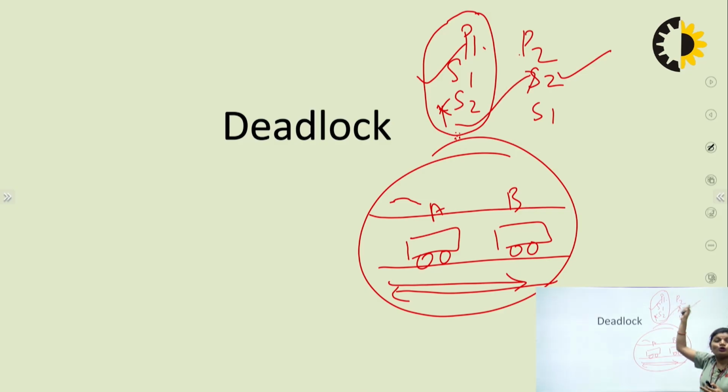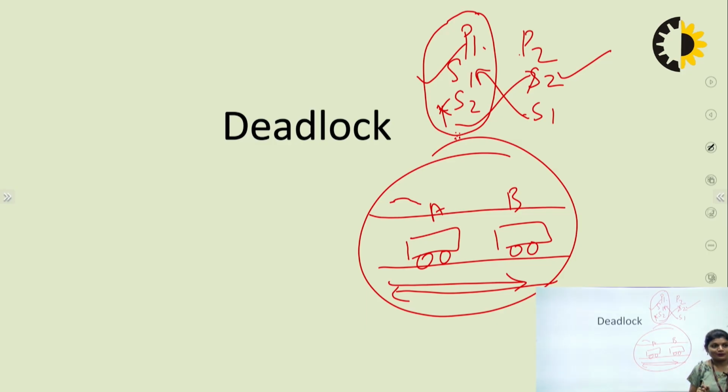And P2 also needs S1, but S1 is held by P1. So this situation is called deadlock, and processes P1 and P2 are in a deadlock state.